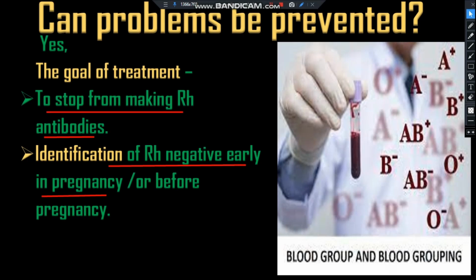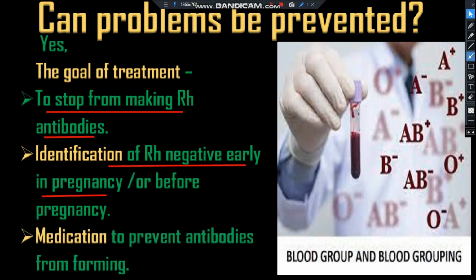Negative blood identification is the first and foremost thing. And next, the medication to prevent the antibodies from forming.